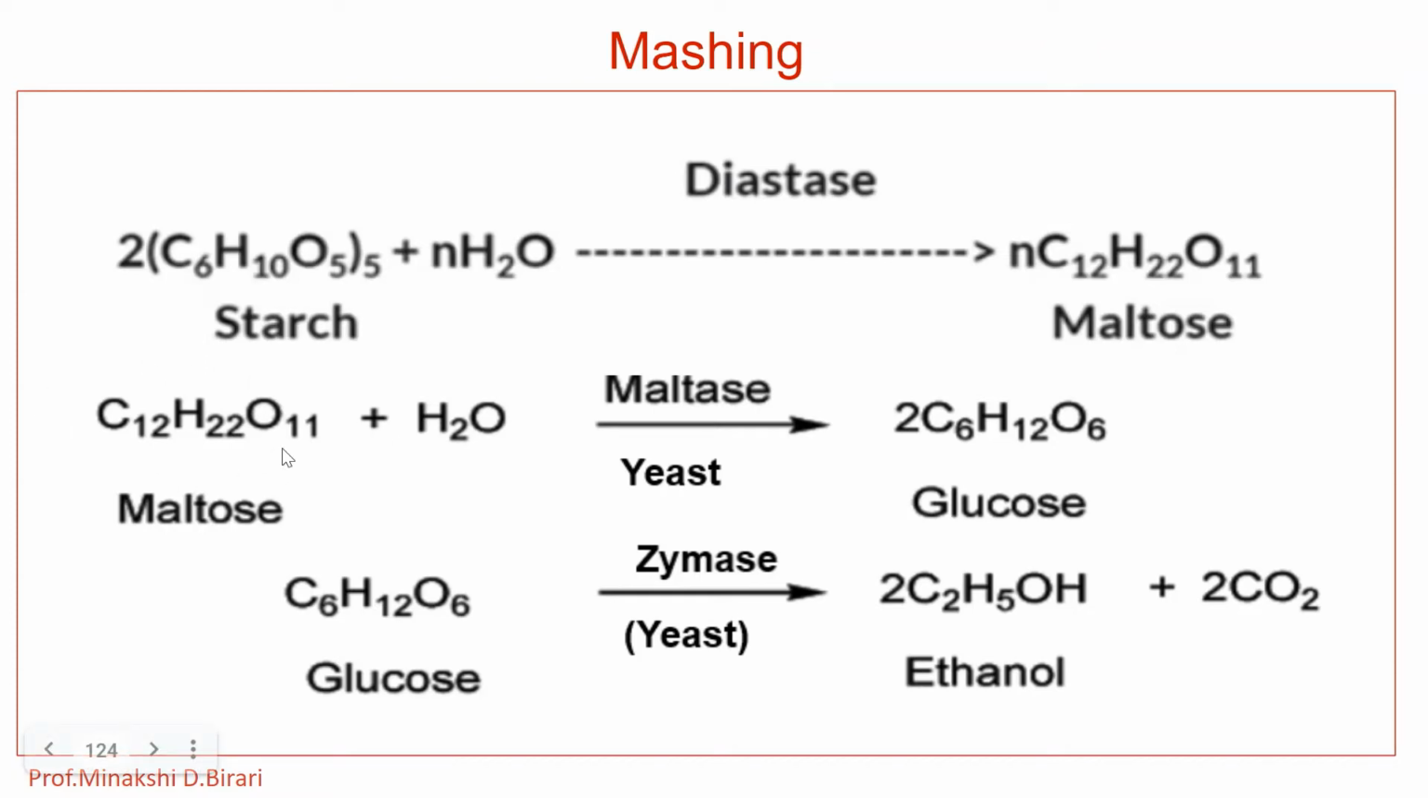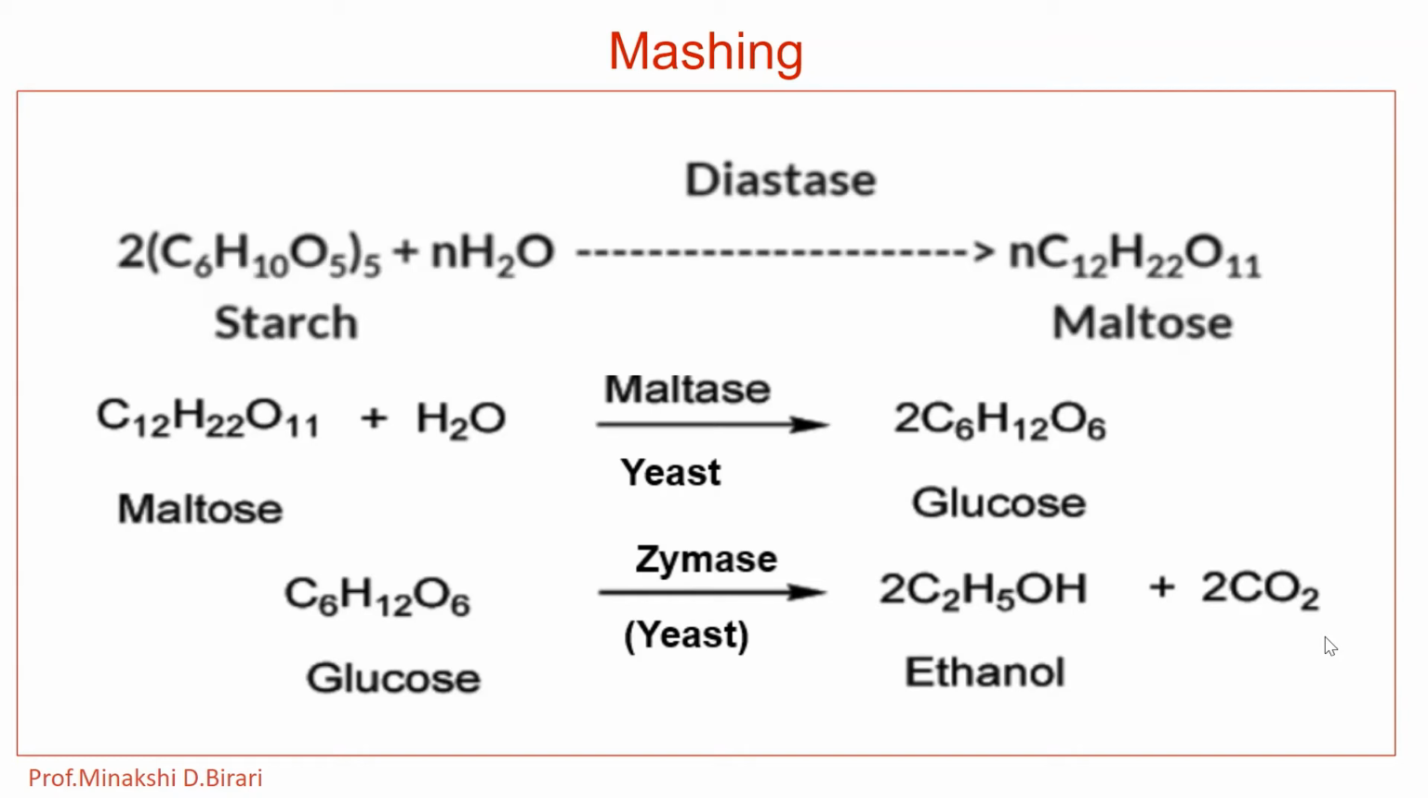Therefore, the sugar maltose undergoes hydrolysis in the presence of the enzyme maltase and is converted into glucose, having the molecular formula C6H12O6. So, 2 molecules of glucose are formed by this reaction. Then glucose undergoes hydrolysis in the presence of the zymase enzyme into ethyl alcohol. Therefore, glucose is converted to ethanol, 2 molecules of ethanol having molecular formula C2H5OH, with liberation of 2 molecules of